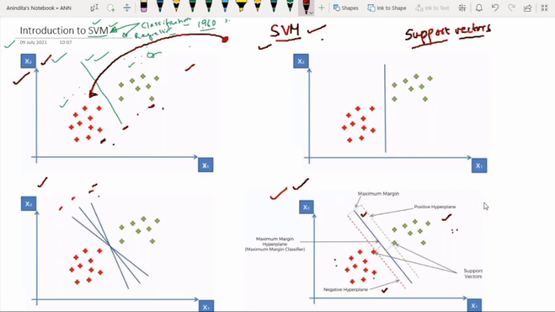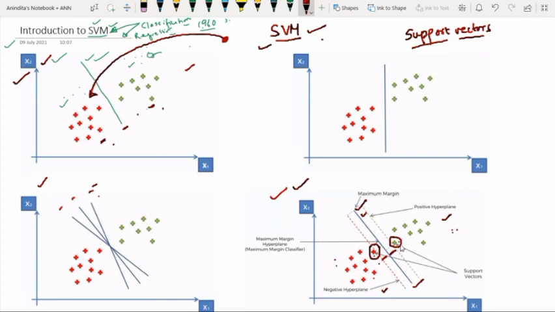Right? Now, if you see these two dots carefully, this red and green dot, you will be able to find that a line is drawn in order to separate the two classes from equidistance from these 2 points. See, this is the distance, and this blue line is drawn from the equidistance of this red support vector and from this green support vector, right?